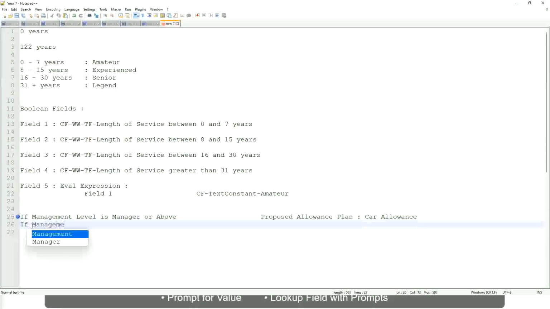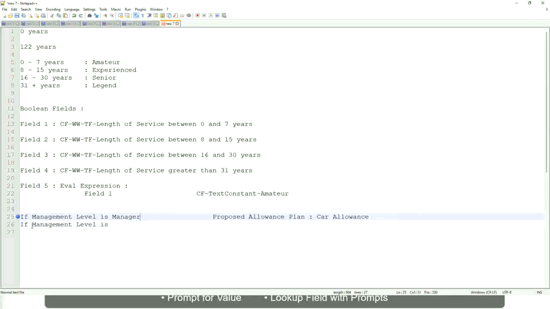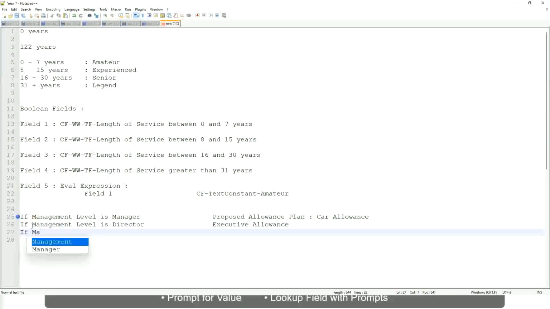If the management level is director, then the allowance is executive allowance. Similarly, if the management level is CEO, then the proposed allowance is CEO allowance, right?